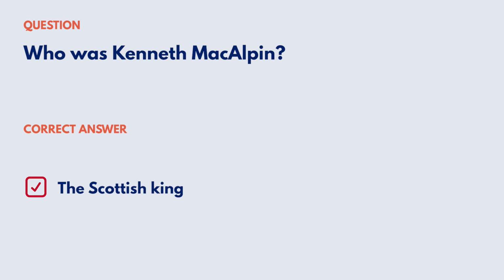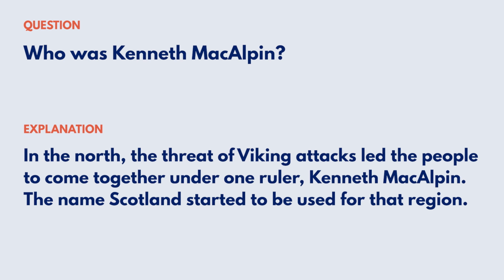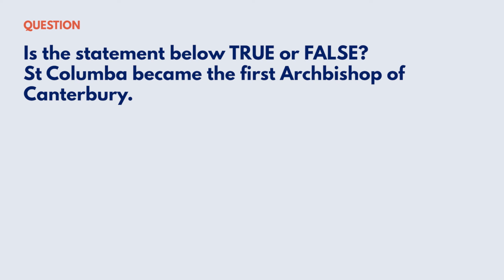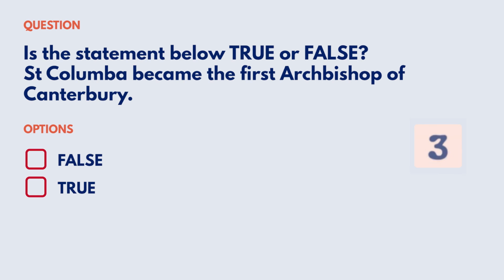Correct answer: the Scottish king. Explanation: in the north, the threat of Viking attacks led the people to come together under one ruler, Kenneth MacAlpin. The name Scotland started to be used for that region. Reference: the Vikings. Is the statement below true or false? Saint Columba became the first Archbishop of Canterbury. Your options are: false, true.